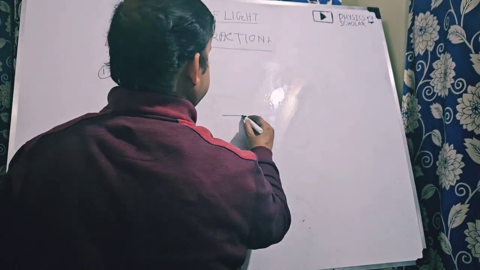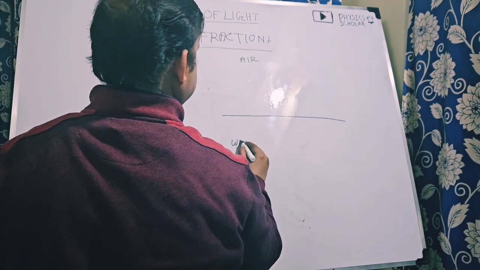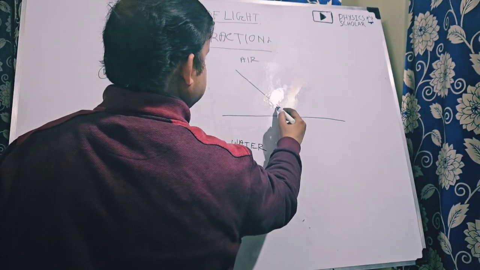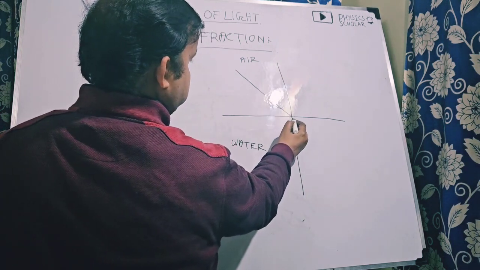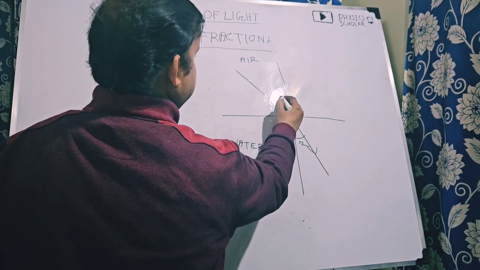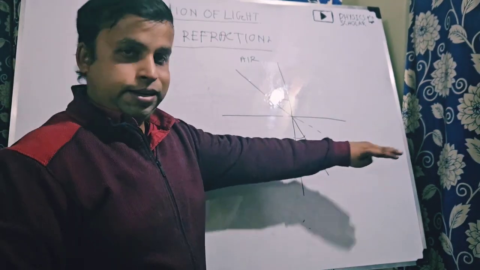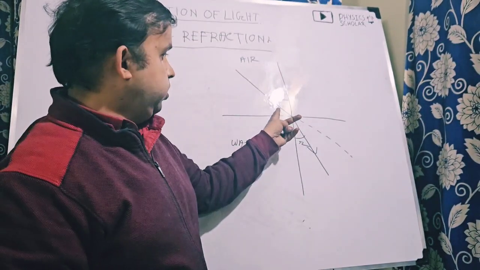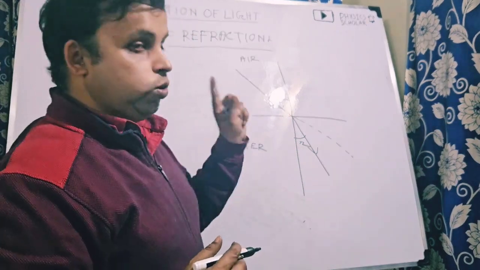Now I am drawing this diagram. Suppose it is air and it is water. It is applicable for any two media where the refraction is taking place. Rarer, denser. So you know that the refracted ray will move towards the perpendicular. This should be the original direction of the light. When you are drawing ray diagrams, always mention the arrowhead showing the direction in which light is passing. Otherwise your diagrams will be invalid.